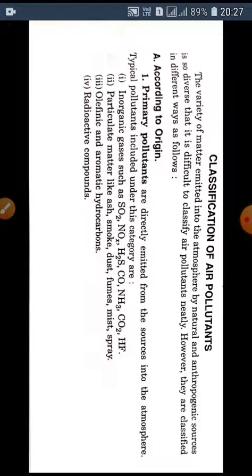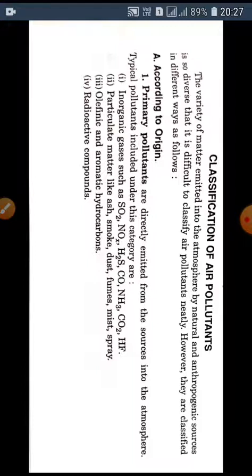The first method according to which air pollutants are classified is according to their origin. According to the origin, air pollutants are classified into two types: primary pollutants and secondary pollutants. Primary pollutants are those pollutants which are directly emitted from the sources into the atmosphere.